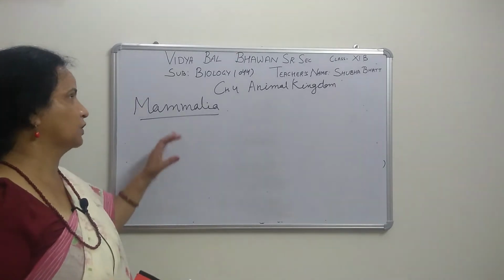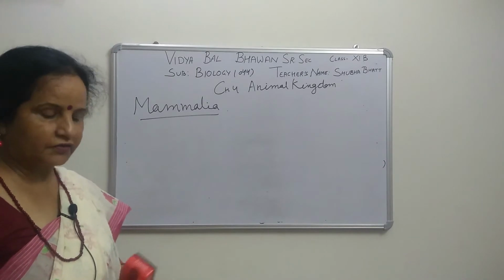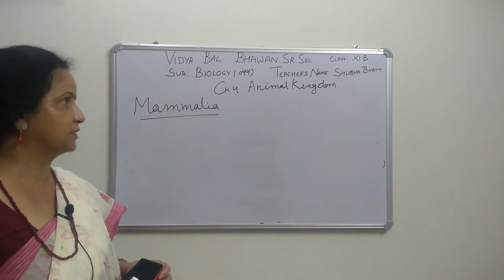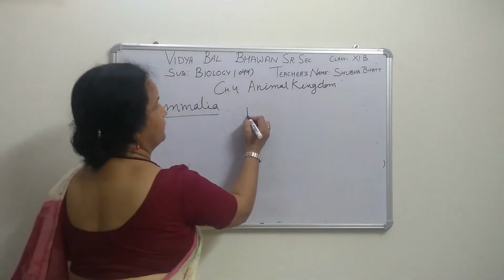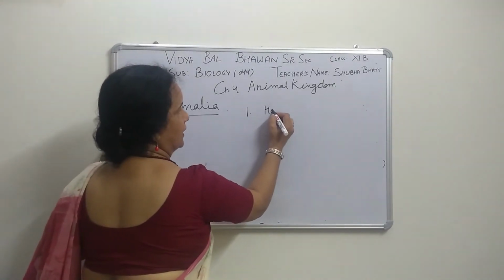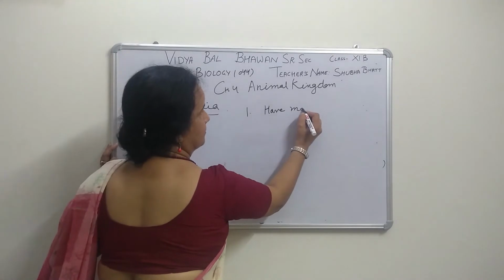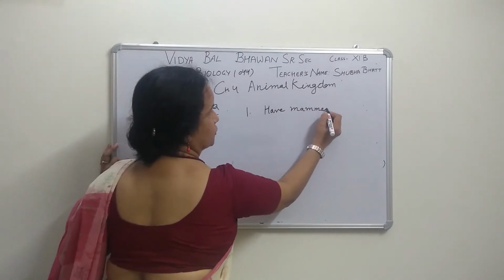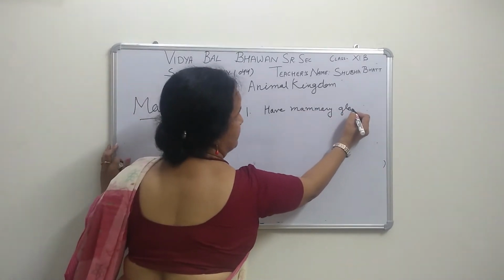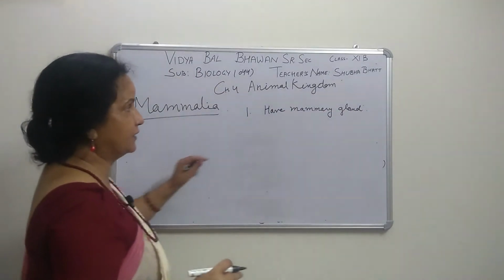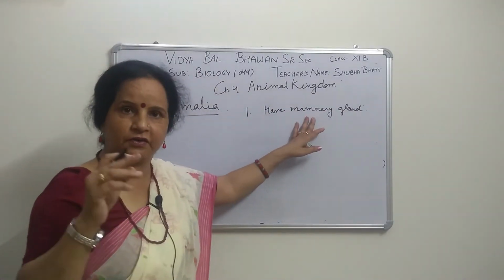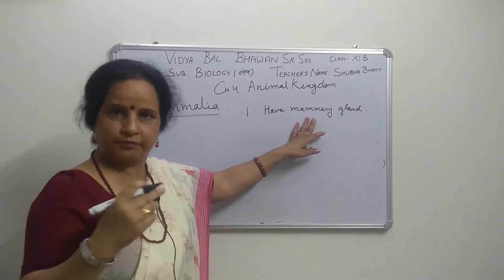Now when we talk about mammalia, the distinctive features, first of all, we will see why it is called mammalia. Because they have mammary glands. Because of that, the name of this phylum is mammalia. Mammary glands are the most important and distinctive feature of this phylum.